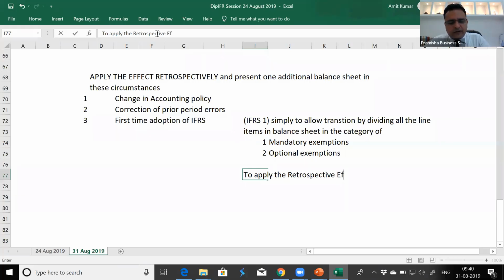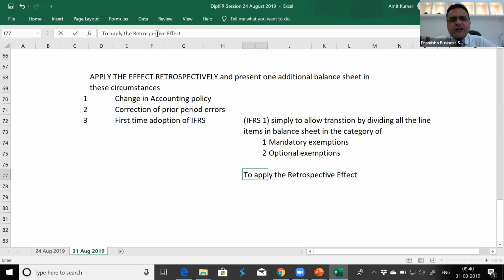So how does it make difference to the lives of people who are going to transition from the previous GAAP to the new GAAP? That there is a guidance which will help us not to go back, not to apply the effect retrospectively, makes our life easier. Like property, plant and equipment, whatever is recorded in the previous GAAP can be carried forward in the same value at deemed cost.